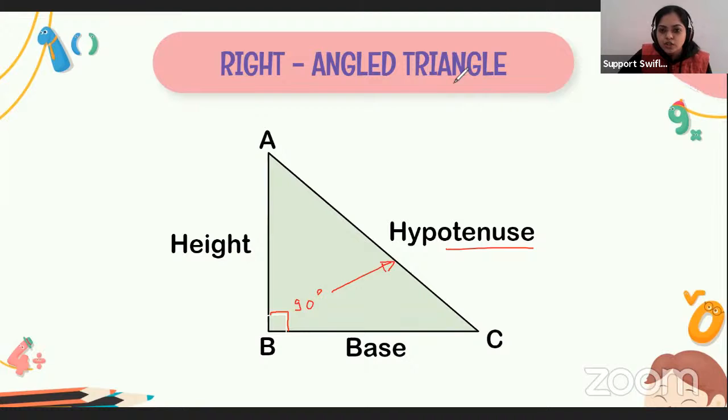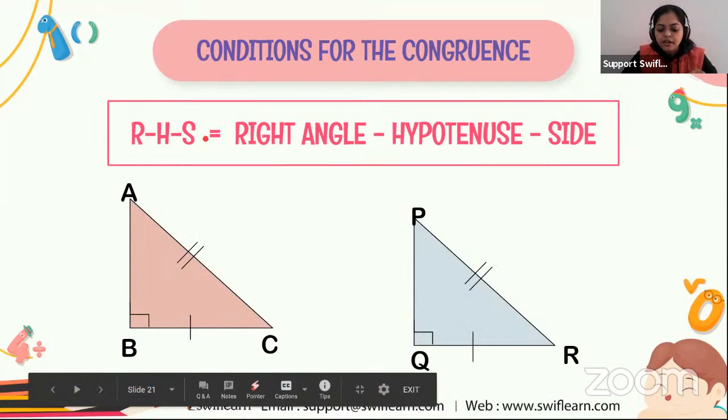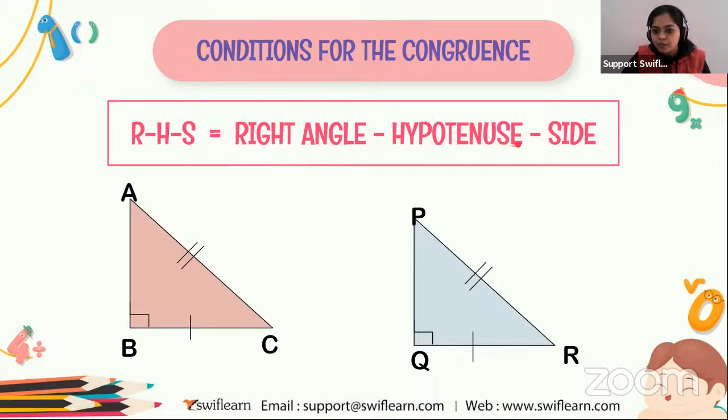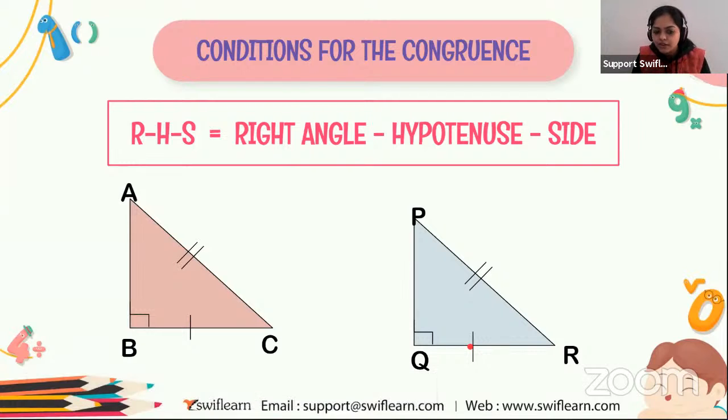Okay. So now let's move to the condition that is based on this right angle triangle. And here is the condition. The condition is right angle hypotenuse side. If the hypotenuse and any one side are respectively equal to the hypotenuse and the side of the other triangle, then these two triangles are equal.